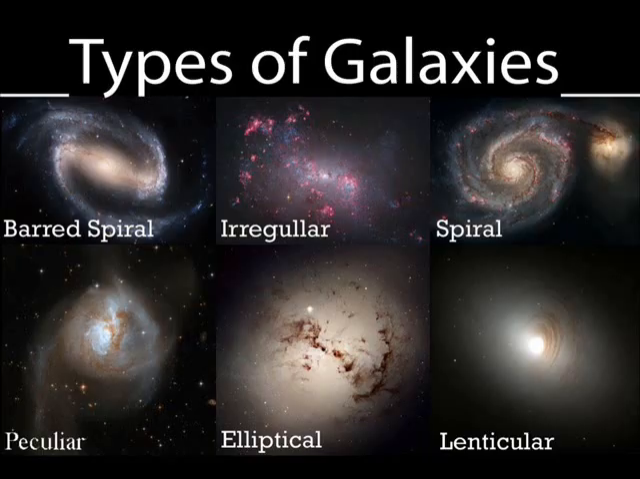Scientists classify galaxies according to their shape. They can be spiral, lenticular, elliptical, or irregular. Earth is located in a spiral galaxy called the Milky Way. The Milky Way belongs to a group of galaxies called the Local Group, which is composed of approximately 30 galaxies.